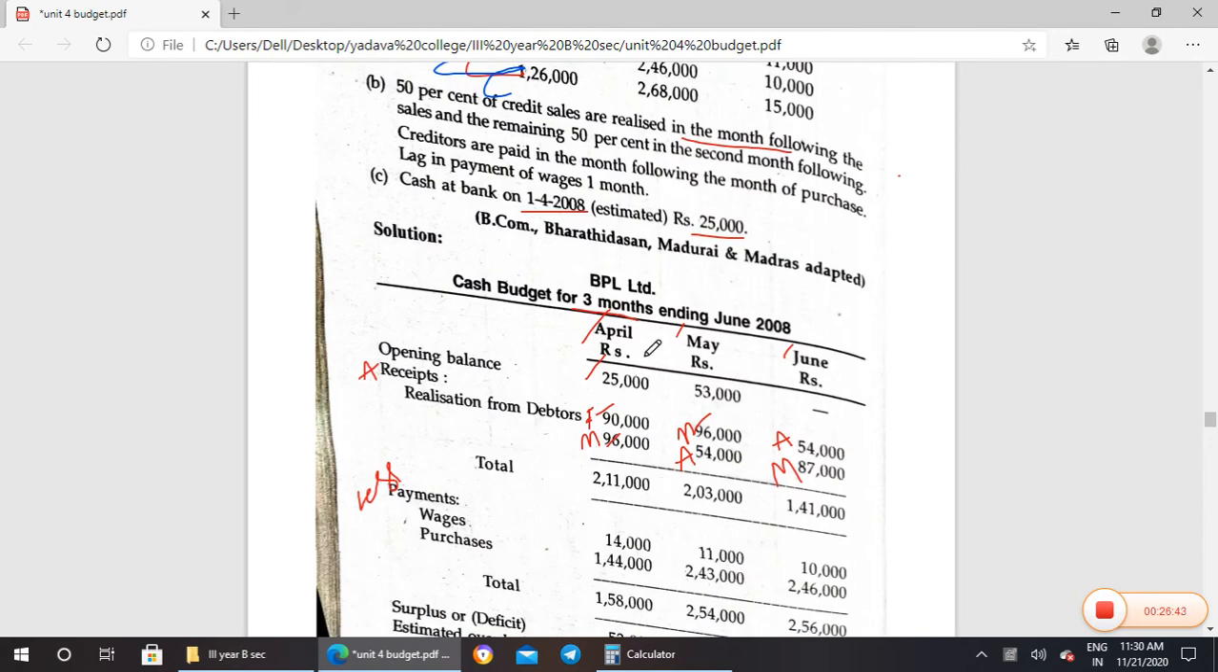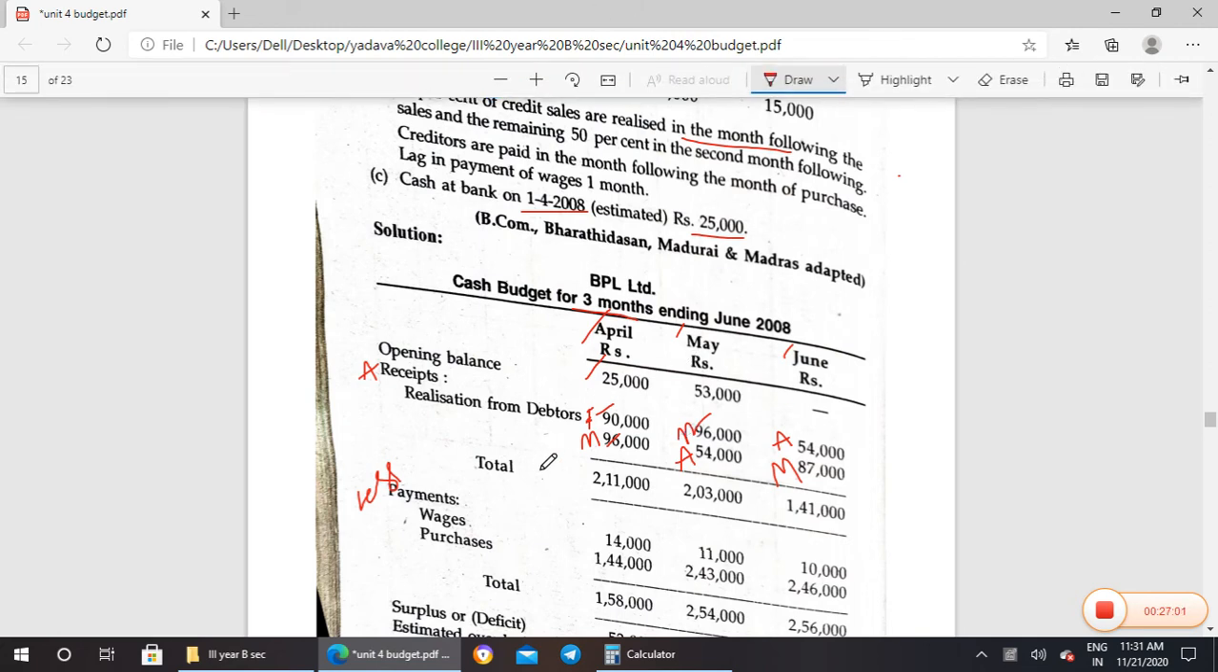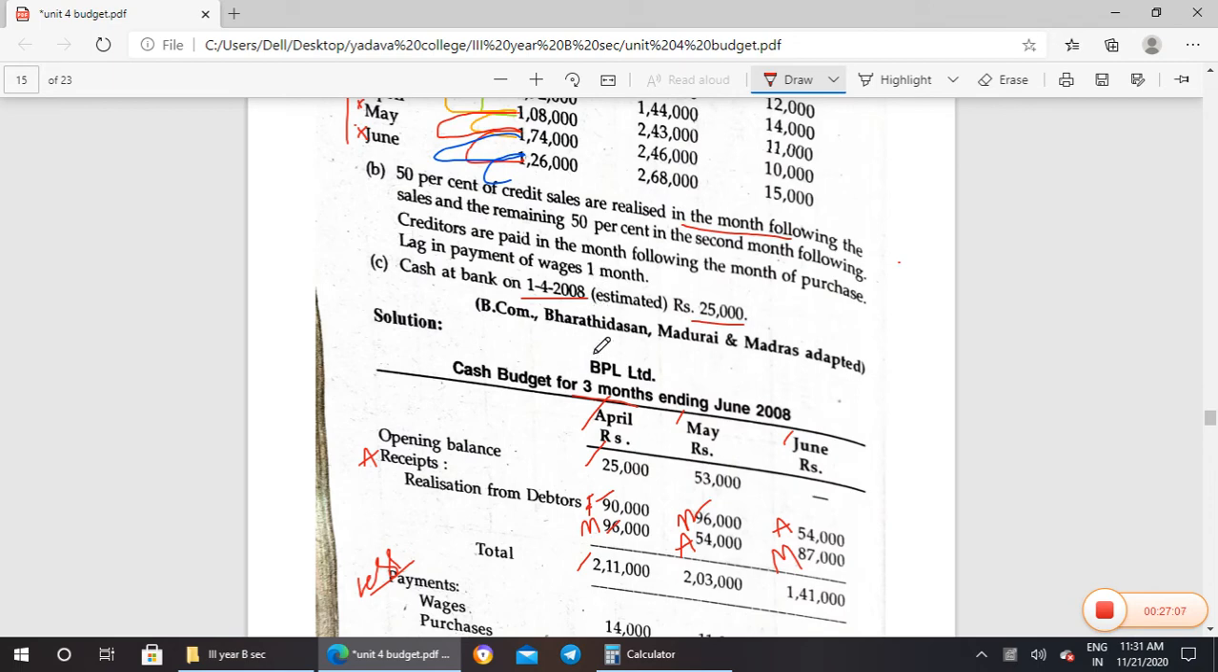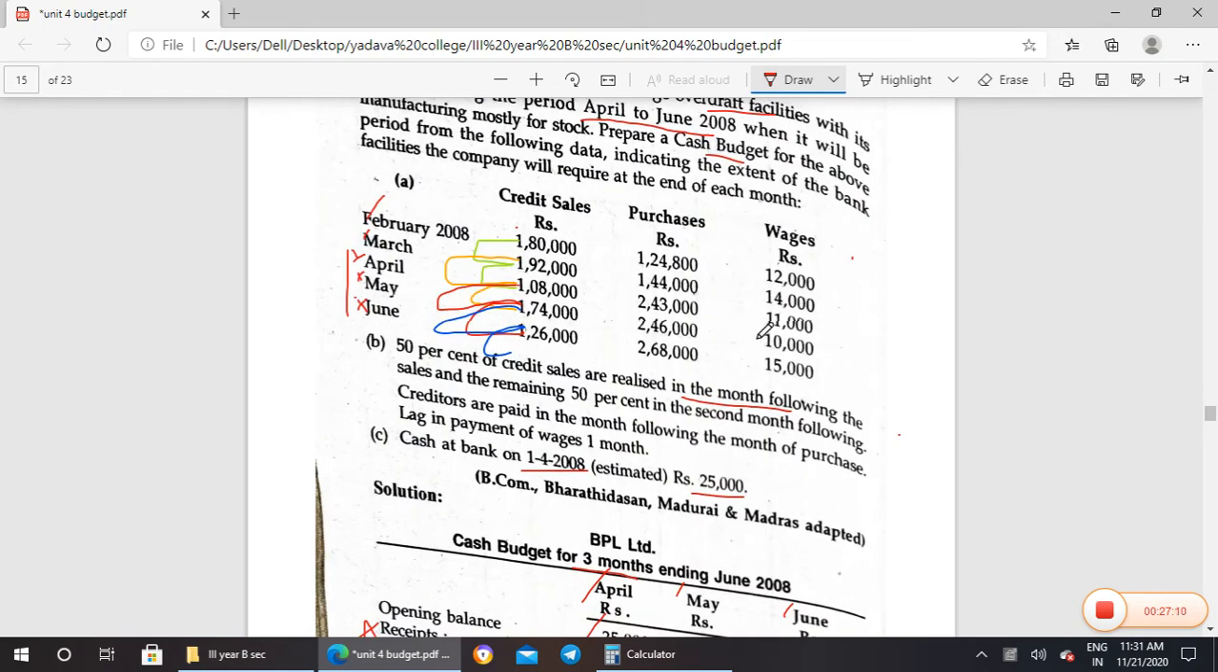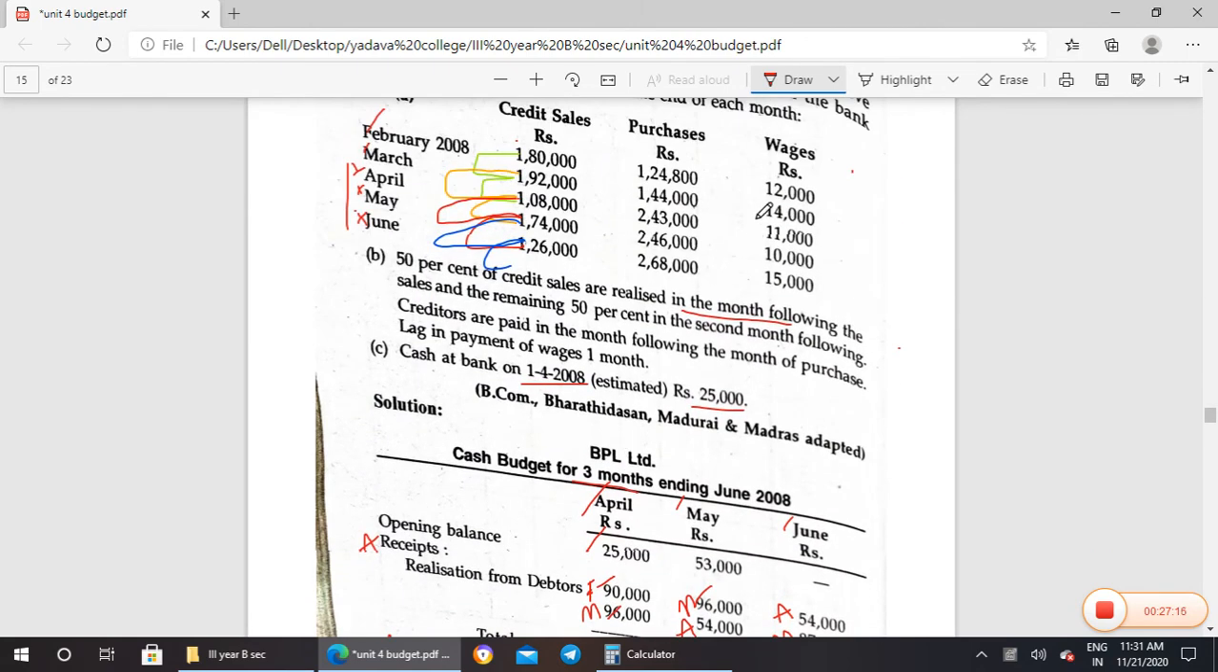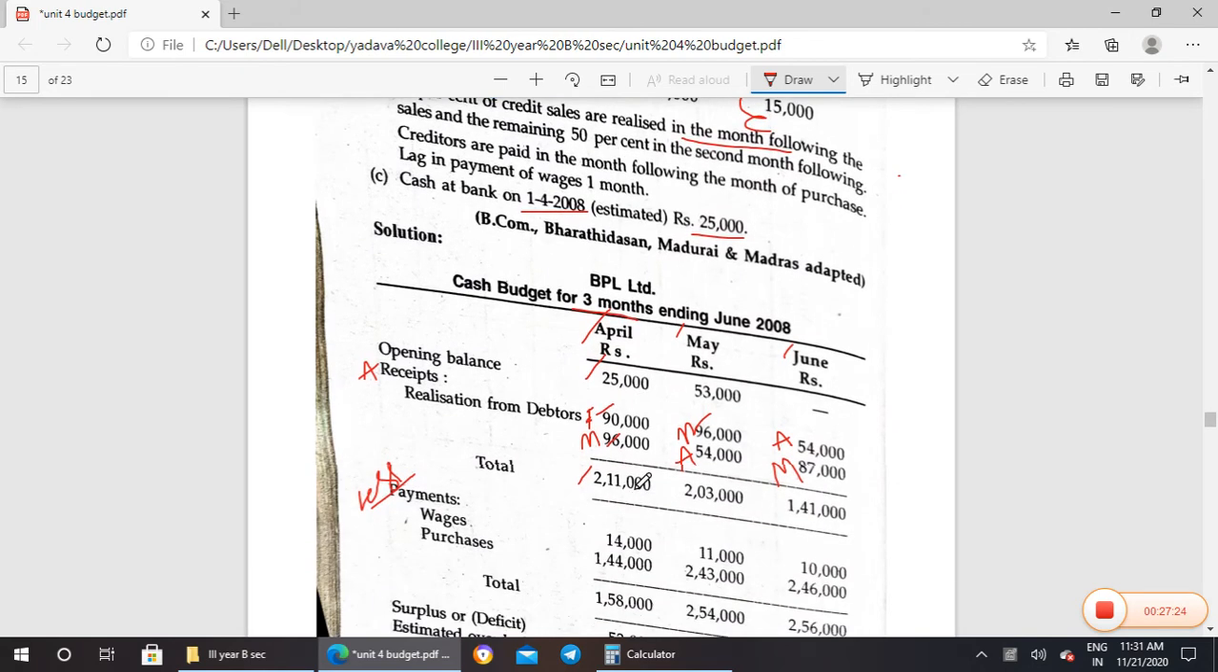When we add all these things, first we have to close the April, then we have to close the May. So close that April. So we'll be having a total of 2,11,000 less payment. So wages is 1 month lagging. So wages 1 month lagging means March will be paid in April. So that is what they have given. March will be paid in April, April will be paid in May, May will be paid in June, June will be paid in July. So that is how they have taken.